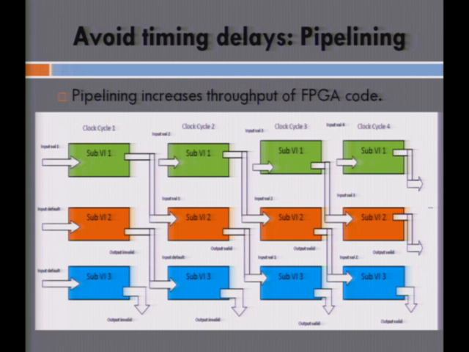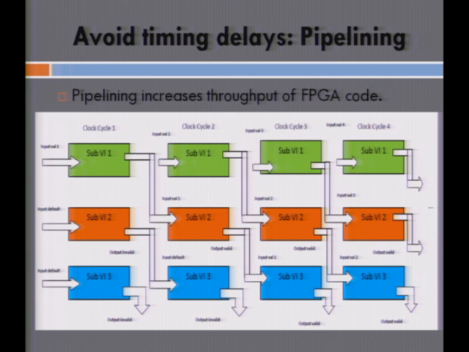Now in the second clock cycle, the second block has received a valid input, which is coming from the first sub-block, because each of these sub-blocks is sequential, one after the other. So now they are functioning in parallel. In the third clock cycle, all three sub-blocks have received valid inputs from the previous sub-blocks. This increases the throughput of the FPGA implementation.